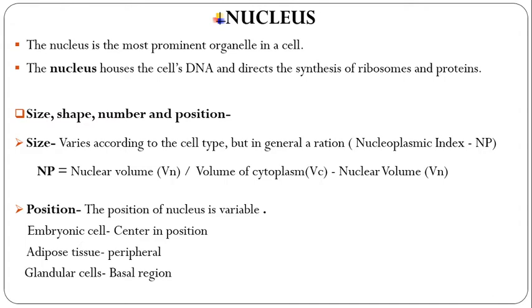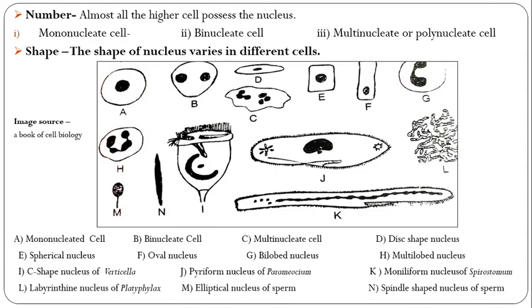Got it? Then its number. Almost all the higher cells possess the nucleus. The mature RBCs of mammals are without nuclei, but the nuclei are present in the immature stage of RBCs.